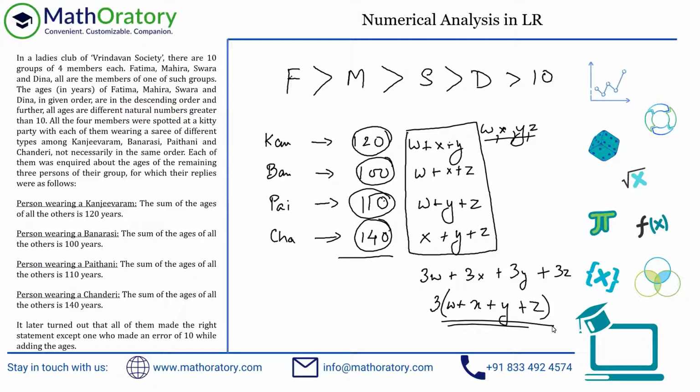So W, X, Y, Z are all natural numbers, so the sum also has to be a natural number. Multiplied by 3, the end result will be a multiple of 3. That has to happen.